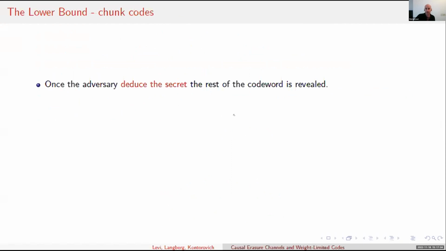Okay, but now the code word is a function of the message as well as the secret. But over the time of the transmission, the adversary can learn something about the secret, and once it knows the secret, the code word is completely revealed, and then again we are back in the Hamming settings. So now the question is, how can we preserve the adversarial uncertainty? To maximize our gains from the causality, we want to preserve the adversary's uncertainty about the secret for as long as we can.